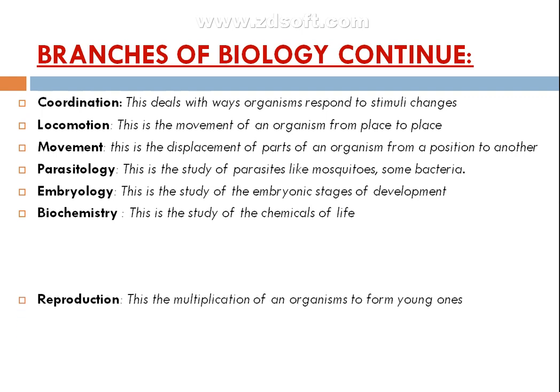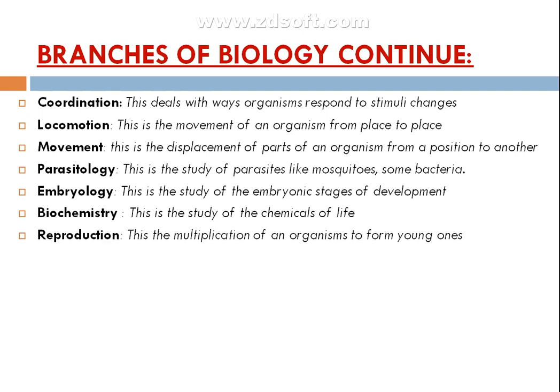Another branch is called reproduction. To reproduce is to multiply. At first, you may have only one rat, but at the end, you may have very many rats just from that one rat, if there is a male one and a female one. In reproduction, we have an organism undergoing multiplication to produce younger ones, but they should be of the same species.